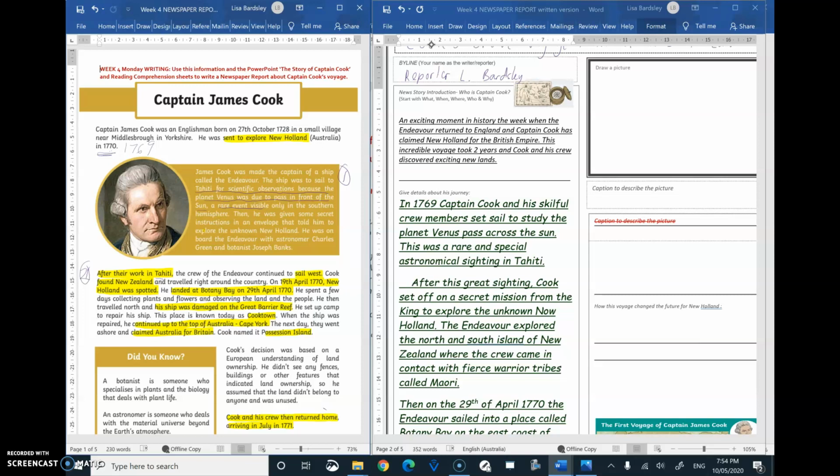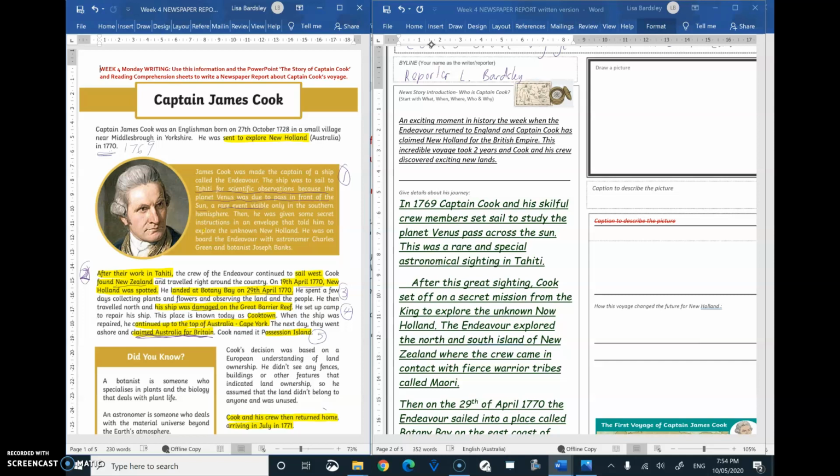Then part two, after Tahiti, we want to explain that he went to New Zealand. Then part three, we would say that he came and landed in New Holland. That was on the 29th of April. Then part four, we might want to mention about his ship getting damaged at the Great Barrier Reef and he stopped. Part five, we want to say that he went to the top of Cape York, and here, so later that year, he claimed Australia for Britain. So up the top there, there's a place called Possession Island.